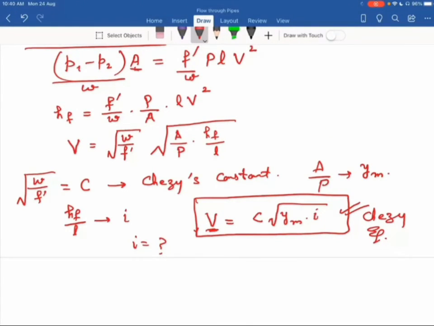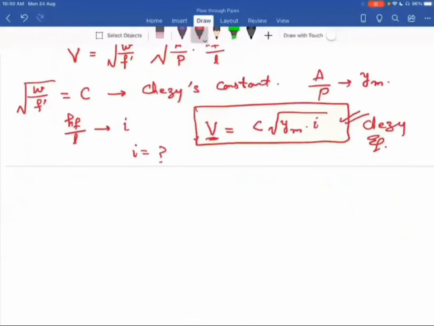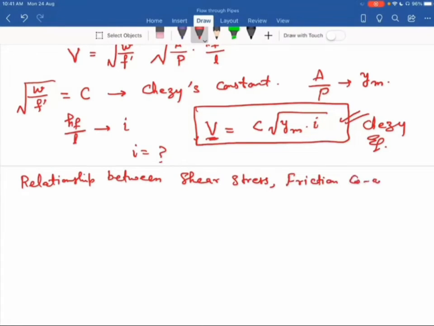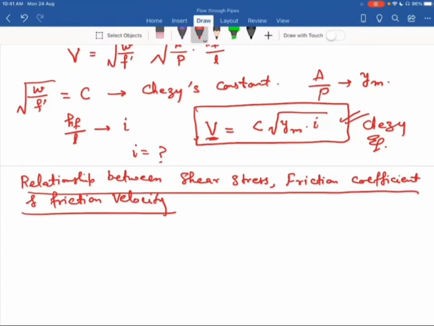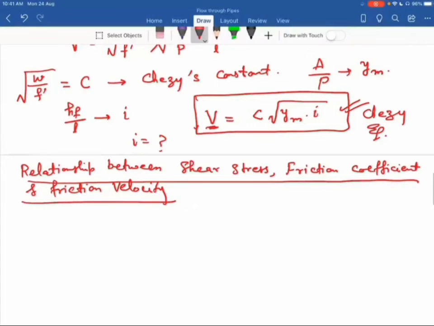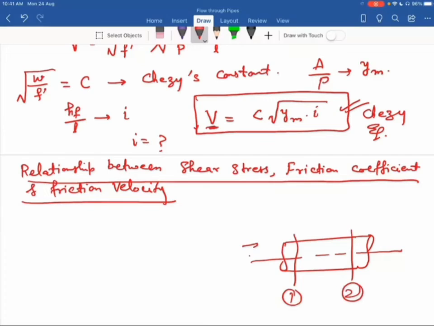Now I am going to write one more relation, that is the relationship between shear stress, friction coefficient, and friction velocity. So say I have a circular pipe. We consider two sections, section 1, section 2. This is the direction of flow. At section 1, pressure intensity P1, here pressure intensity P2. Let capital R be the radius of this pipe, and the length between two sections is L.